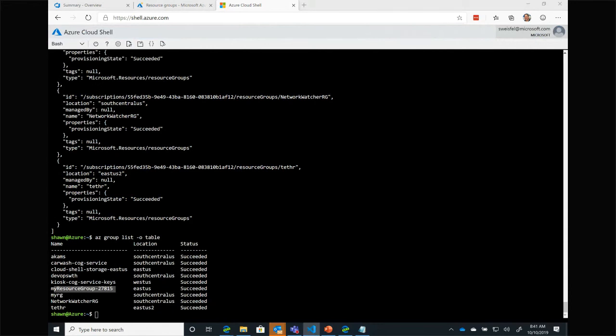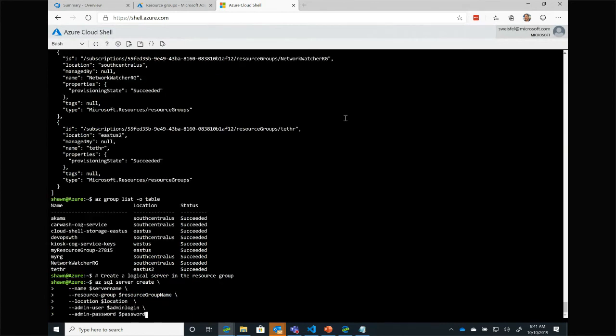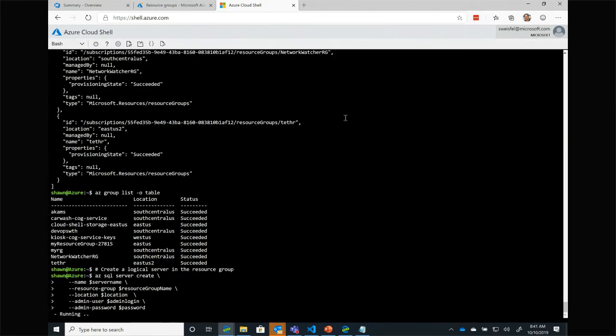When I'm creating a database server in Azure, the first thing I need to do is actually create the logical server container that's going to hold that server. And that's where my username and password actually get set up or deployed. So I'm going to go ahead and do that. And again, I'm just doing these all with these procedural CLI commands. And it does take a second to create the server.